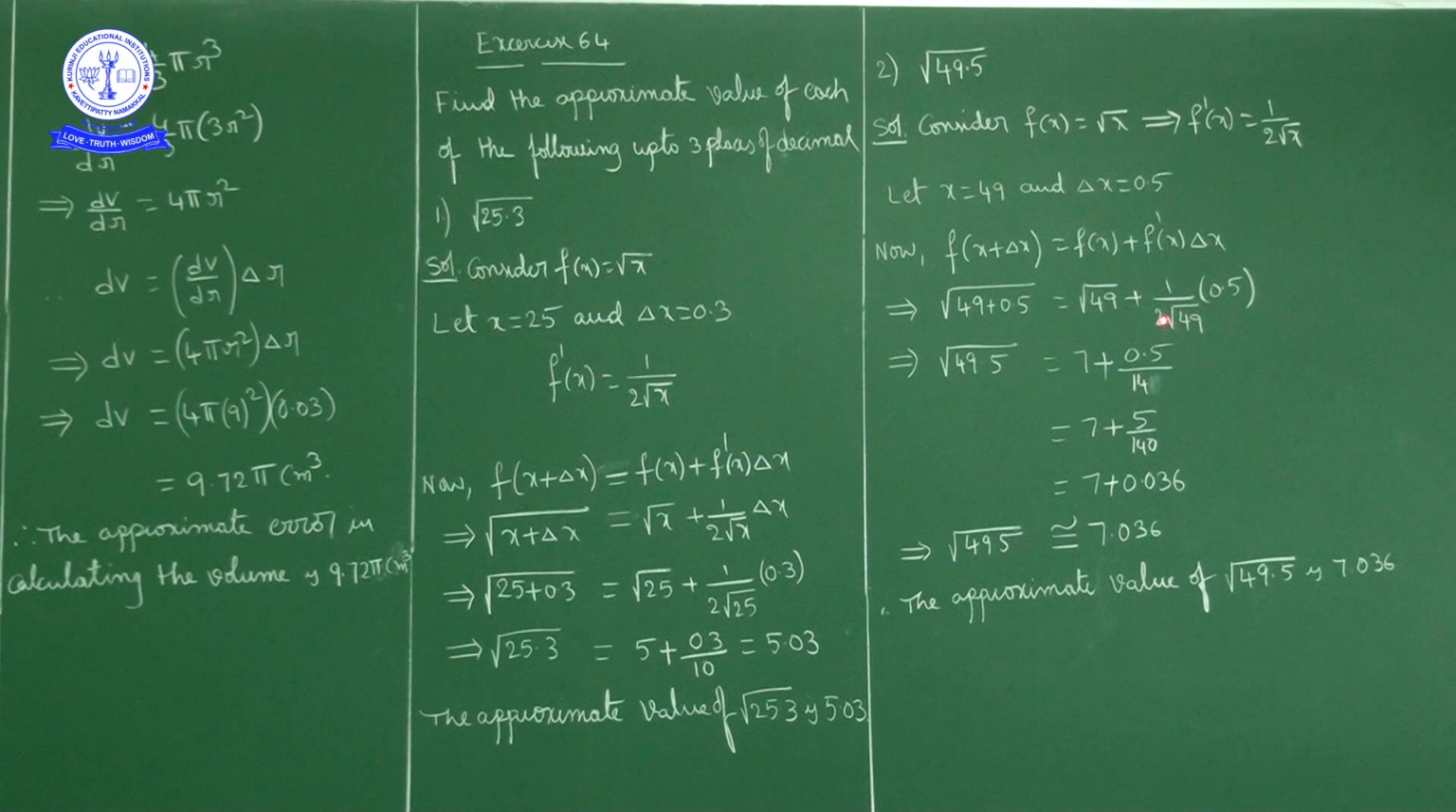So 1 by 2 root x into delta x. In place of x substitute 49, in place of delta x substitute 0.5. So what we got: 7, square root of 49 is 7, plus 0.5 by 2 into 7, 14. Multiply numerator and denominator by 10. So 7 plus 5 by 140. After simplification, we'll get this value as approximately 7.036. So approximate value of square root of 49.5 is 7.036.